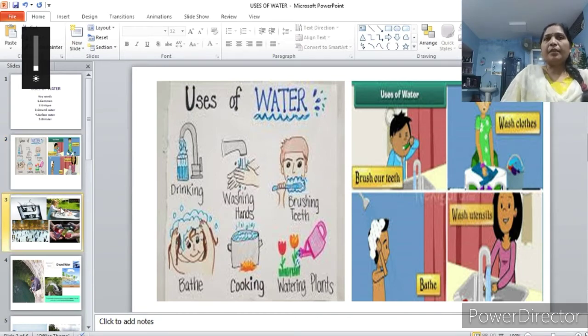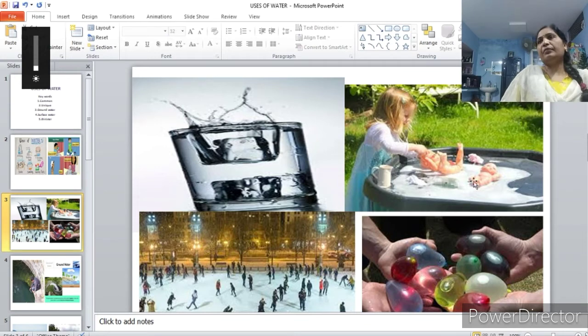Here the water is compulsory. But in some cases, we do some things just for recreation and for fun. Wherever we are using water just for fun, such uses are known as unique uses.